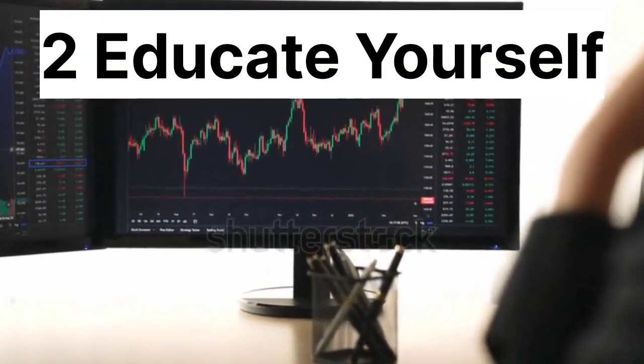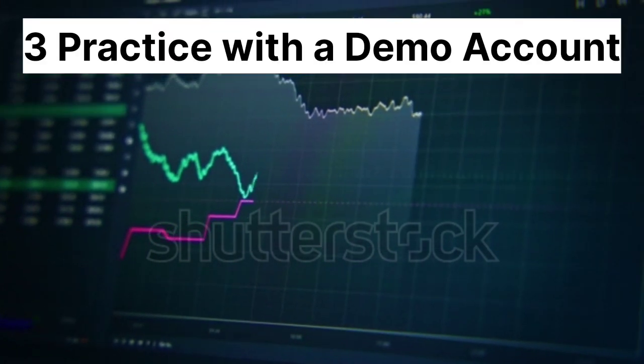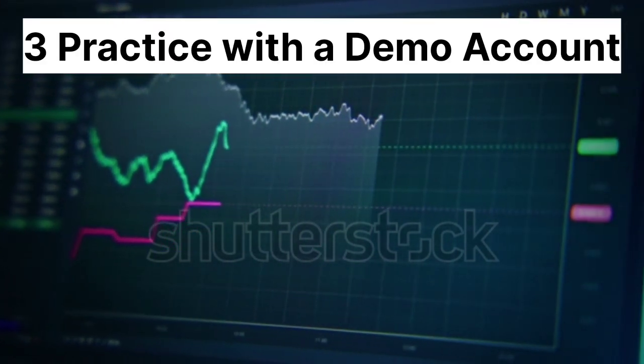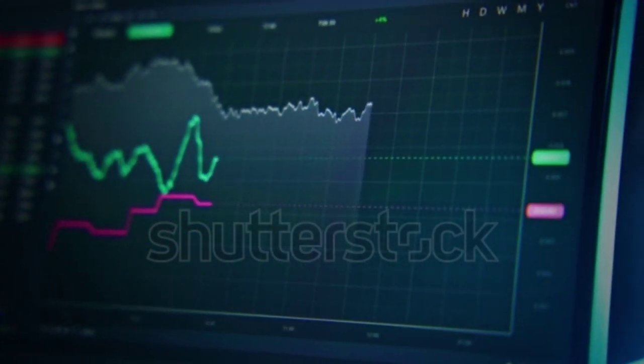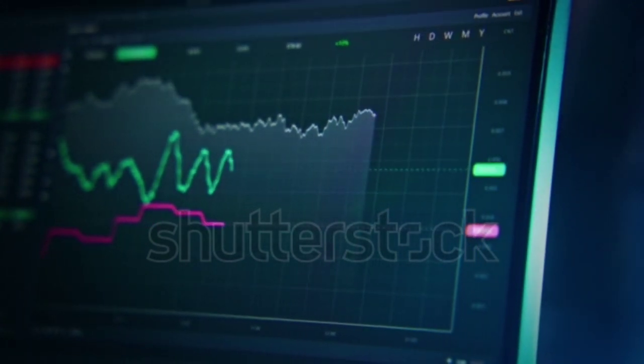2. Educate yourself. Read books, take courses, and follow market news. 3. Practice with a demo account. Many platforms offer simulated trading. 4. Start small. Begin with a small investment to minimize risk.